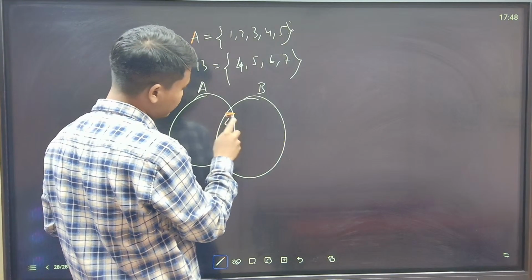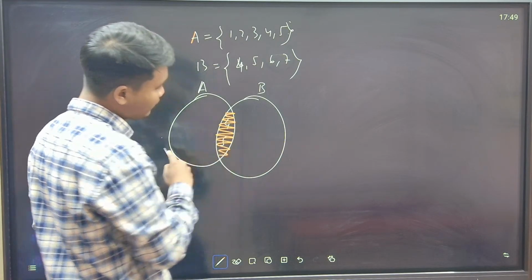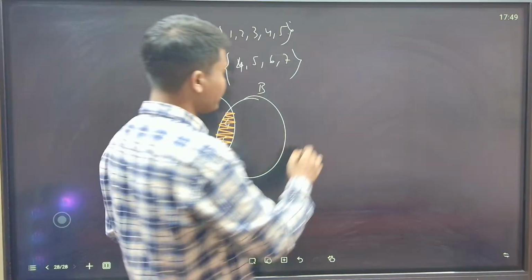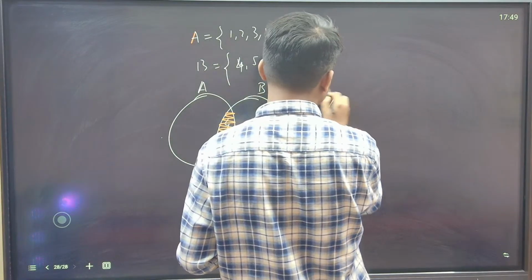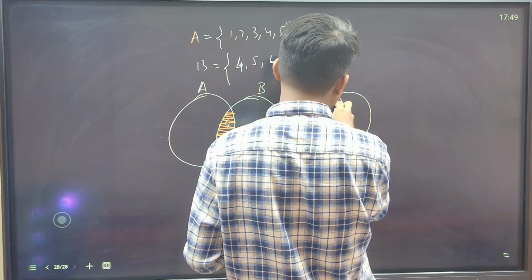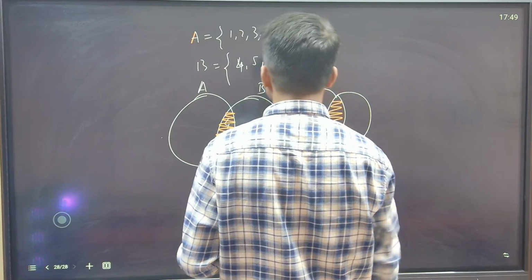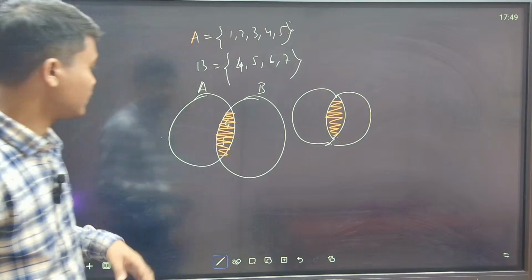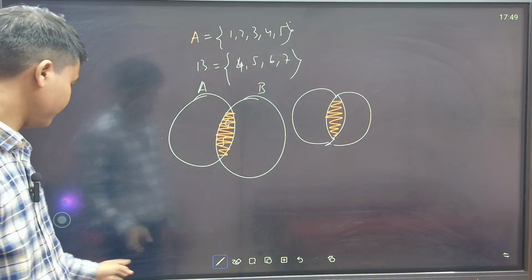So this is my A intersection B. This is the A intersection B Venn diagram. Where this is my A, this is my B. Okay, so this is my A intersection B. 4 and 5 will be the members.